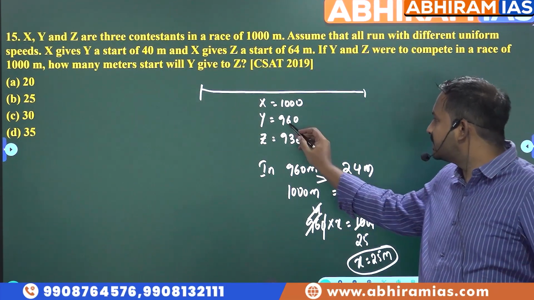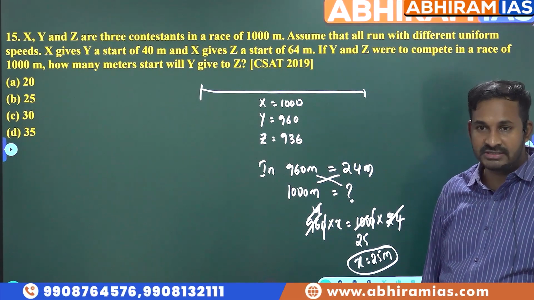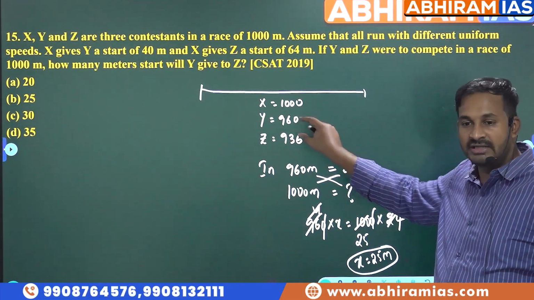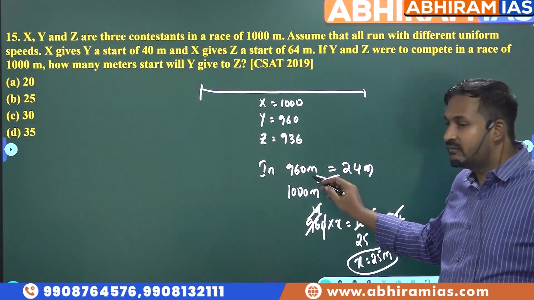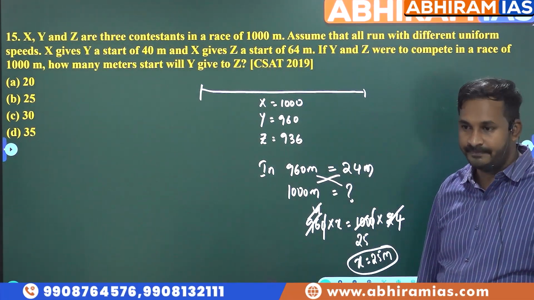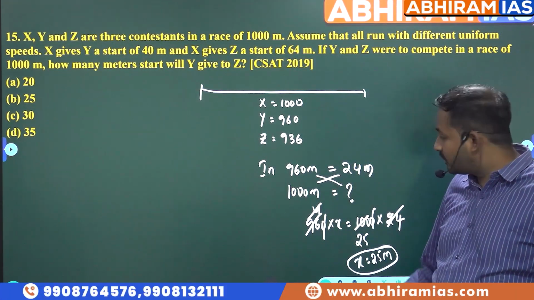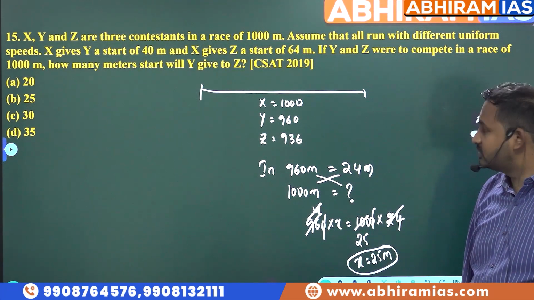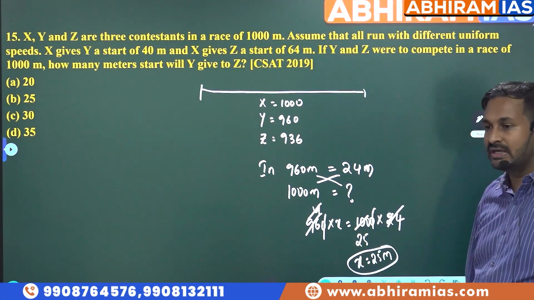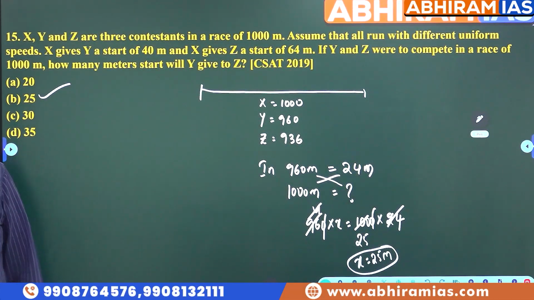So now when y runs for 960 meters, what is the start given by y to z? 24 meters. Difference between 960 and 936 is how much? 24 meters. Now if the race is for 1000 meters, in 960 meters it is giving a start of 24 meters. Now if the race is for 1000 meters, what is the start given by y to z? It is 25 meters start. It gives 25 meters start to z.